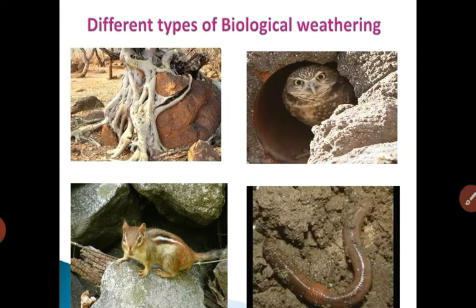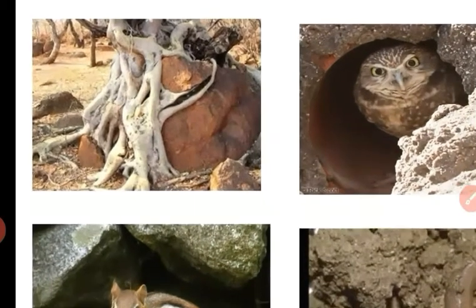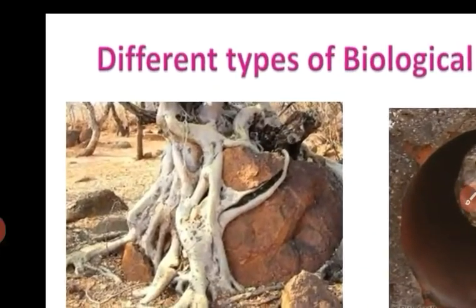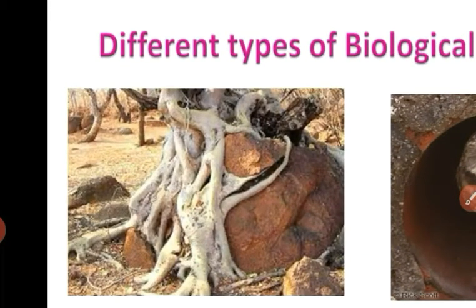Have a look. There are different types of biological weathering that occur by various agents. In this picture you can see large trees with roots. The mechanical weathering is there. The rocks get exposed, and there is some rounded shape weathering or mechanical weathering.